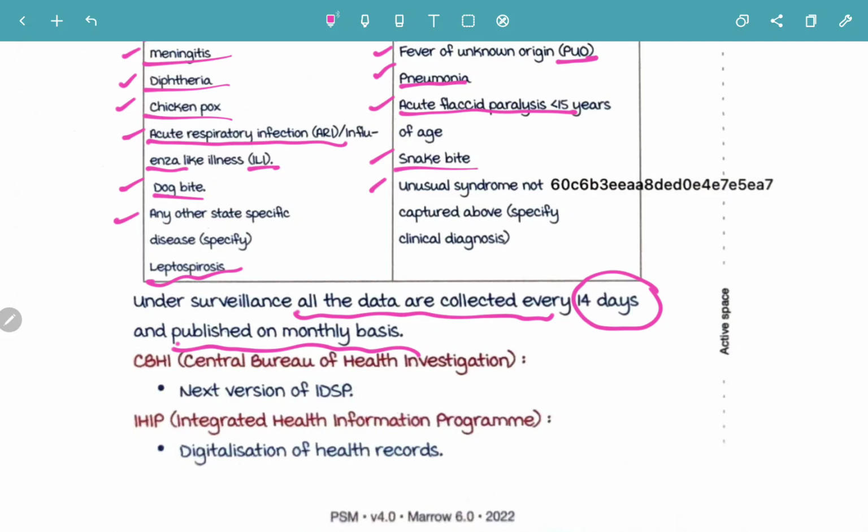Now what is CBHI? Central Bureau of Health Investigation. CBHI, that is Central Bureau of Health Investigation, is the next version of Integrated Disease Surveillance Project. What is IHIP? Integrated Health Information Program. It is the digitalization of health records. Nowadays health records all are going to be digitalized. That is via this Integrated Health Information Program.